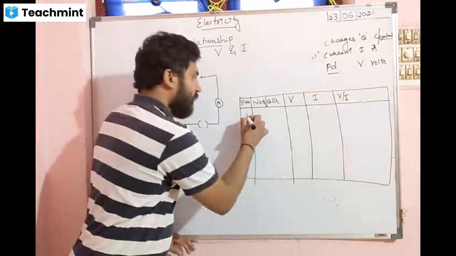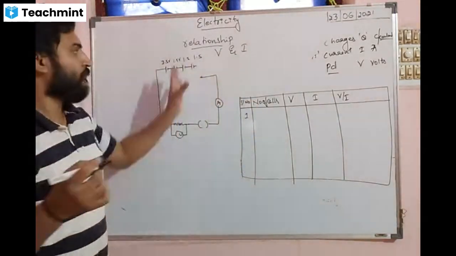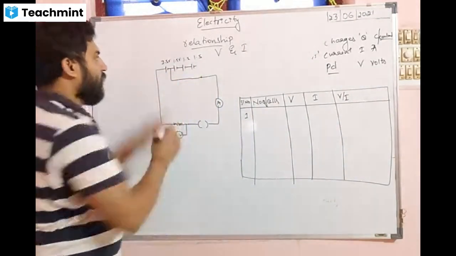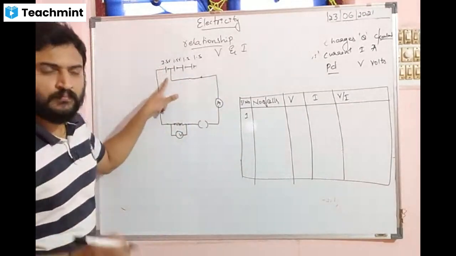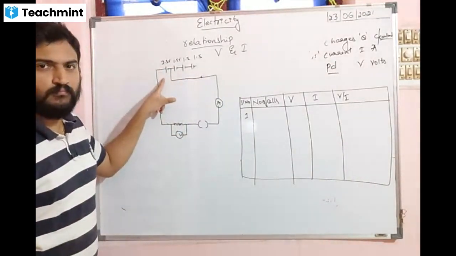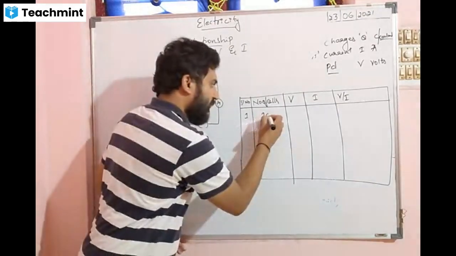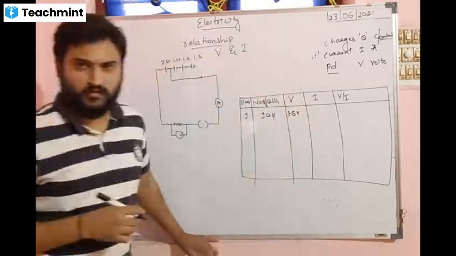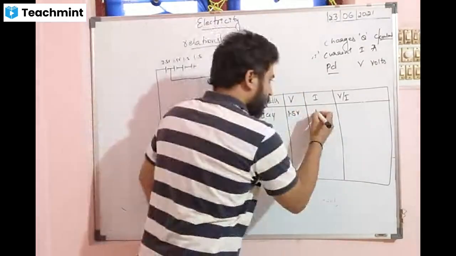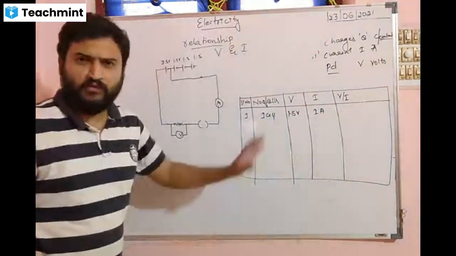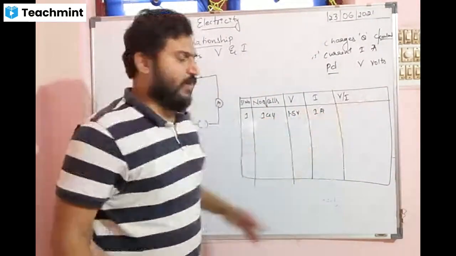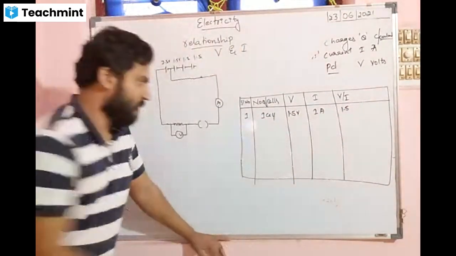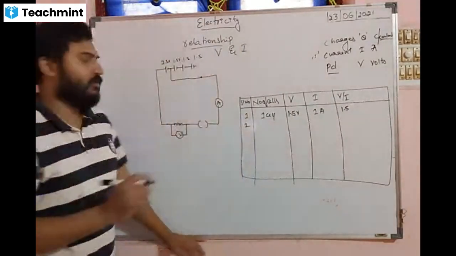Just observe what happens when I connect a different number of cells. Suppose I connect directly here. How many cells are connected here? Only one. So only one cell is connected, and the potential difference it gives us is 1.5 volts. Suppose the current it gives us is 1 ampere, just for an example. So if I find V by I, it will be 1.5 divided by 1, which is 1.5.